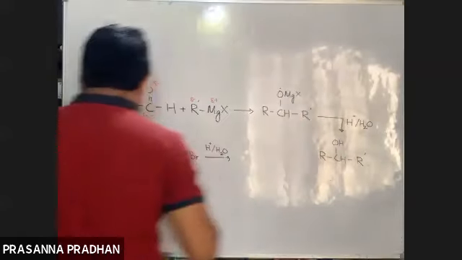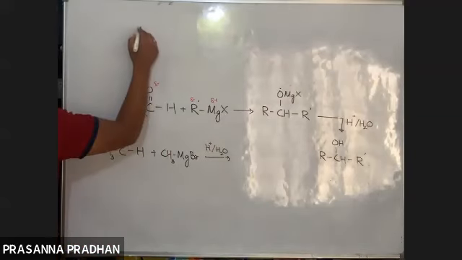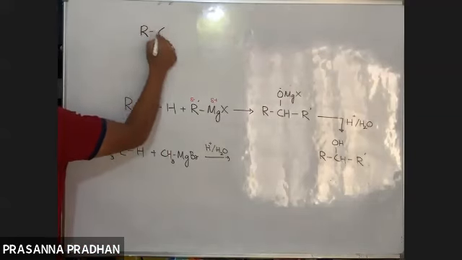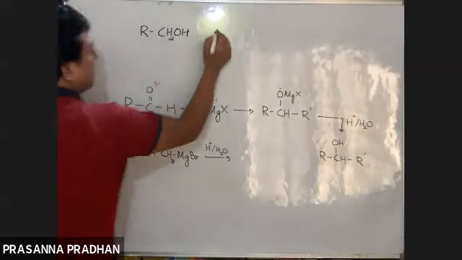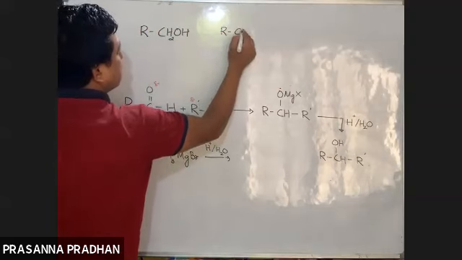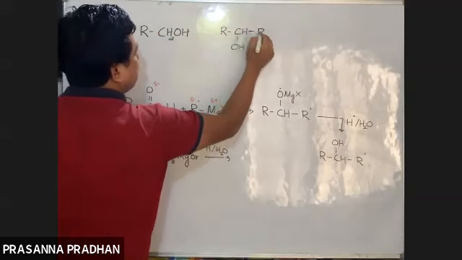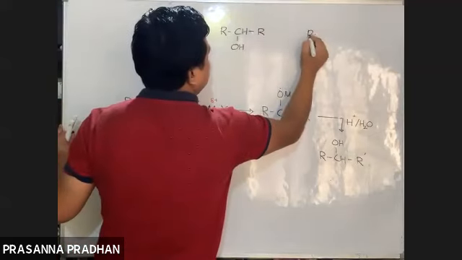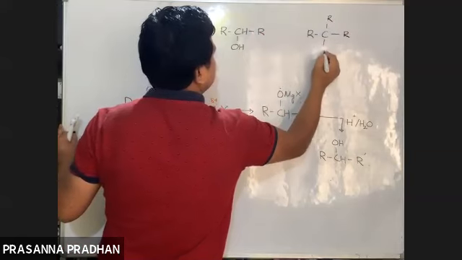We know the functional group in alcohol is CH2OH. In 1-degree alcohol we have RCH2OH. In 2-degree alcohol we have RCHOH, where this carbon is attached to two alkyl groups like this. And in tertiary alcohol, the carbon atom is attached to 3 alkyl groups like this.